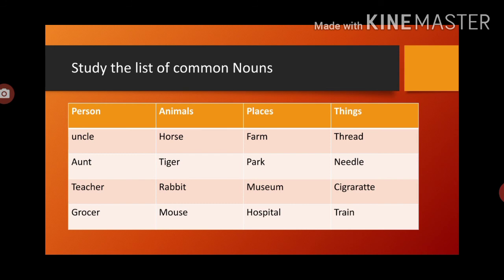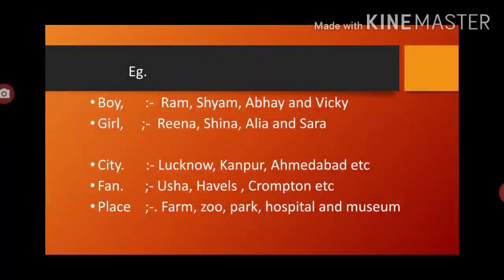Now beside this, sparrow, pigeon, parrot, peacock. What are all these? What is common over here? Because all are birds. So what is the common noun here? So this is bird. So bird is the common noun. Now let's move ahead to the proper noun, and it is also called the particular noun.